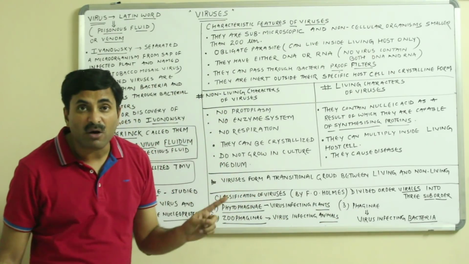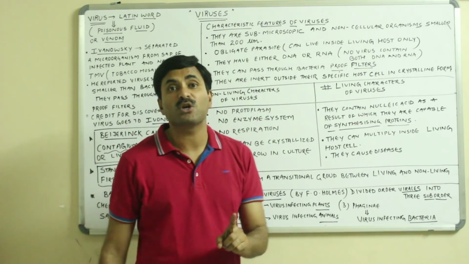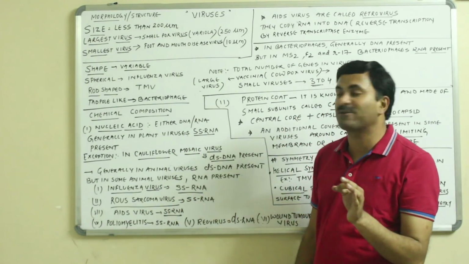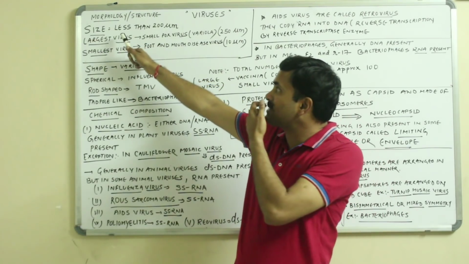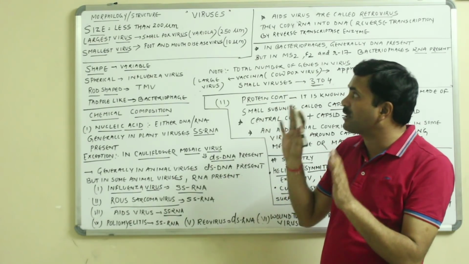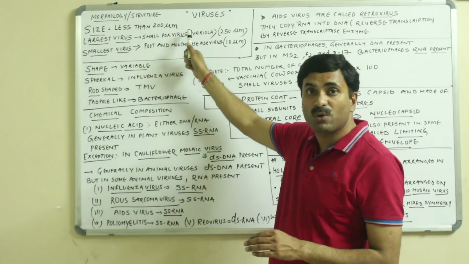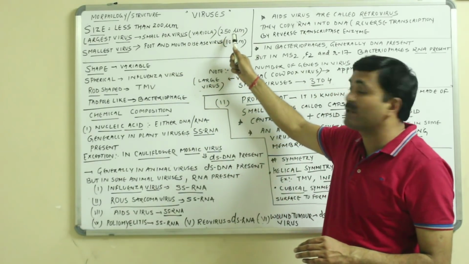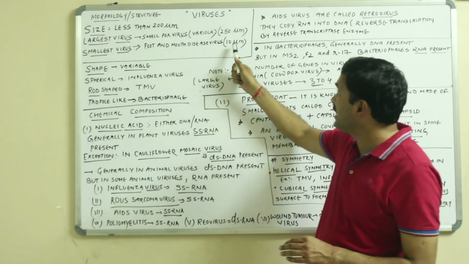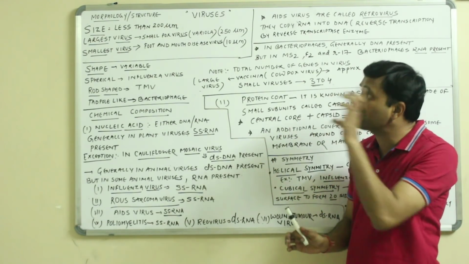Now let's talk about the structure of viruses as well as the morphology of viruses. First of all, we'll be talking about the size. Viruses are very small, we know, and they are less than 200 micrometers. But the largest virus is the smallpox virus, also called the variola virus, and it is 250 micrometers. The smallest virus is 10 micrometers in size, and it is the foot and mouth disease virus. This is the size of the virus.